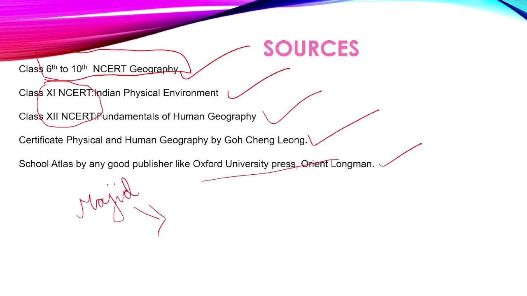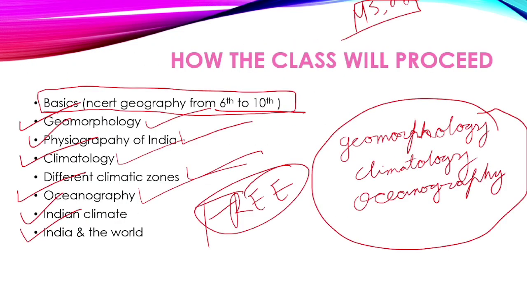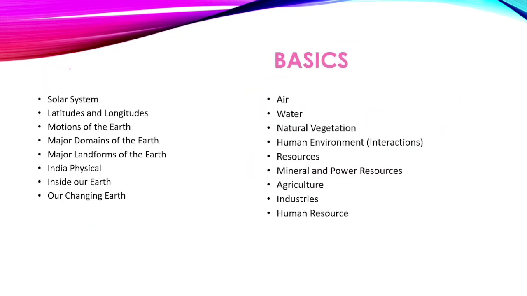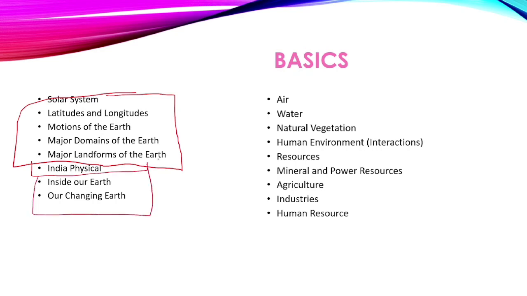Okay, moving on. In the basics chapter, as we have seen earlier, we have divided our chapter into this. First we will know about the solar system, latitude, longitude, motion of the earth, different aspects of the earth, how the earth was formed, and the different things in the solar system. And then we will also see how India is there. These are NCERT chapters from 6th to 10th.